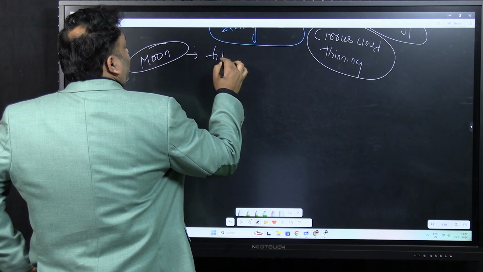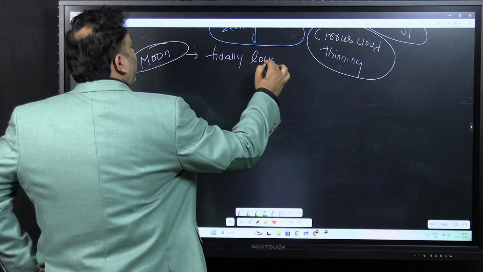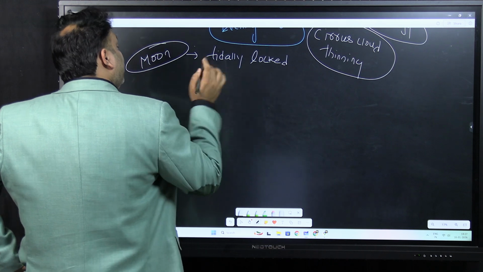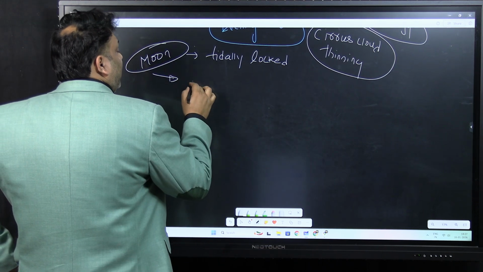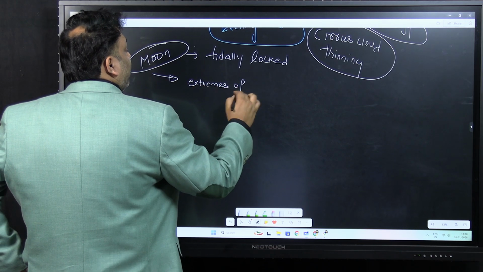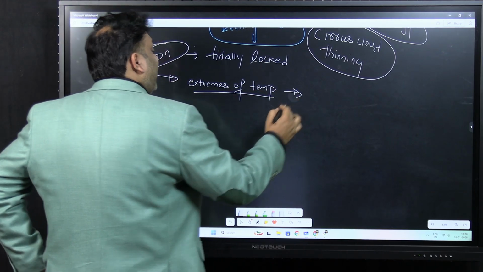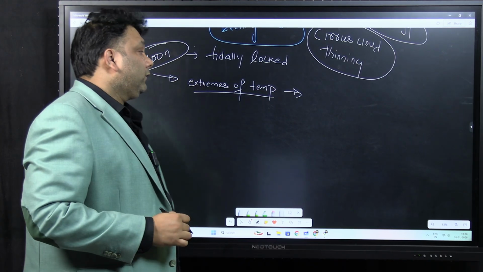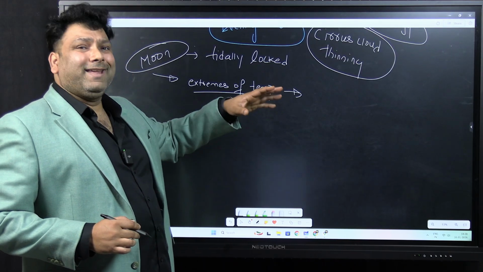So the moon is more about this you will be studying in science and technology. Moon is tidally locked, that means you will be able to see only one side of the moon. And secondly, the moon has extremes of temperature. So this is also the reason why the scientific equipment, for example, Chandrayaan 2 or Chandrayaan 3, when you are sending them, they have to work at extremes of temperature.